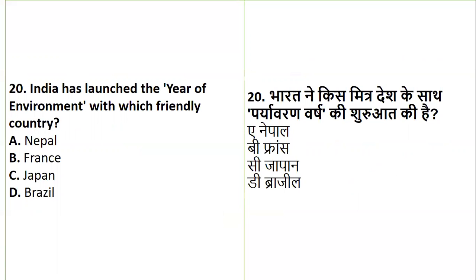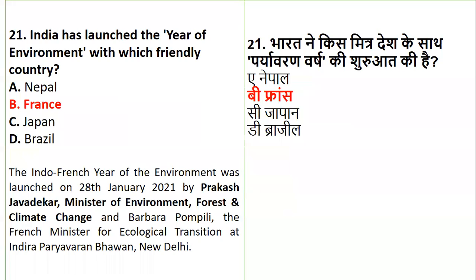The country with which India has launched the Year of Environment was France, and this was done in the year 2021, the Indo-French Year of the Environment, with respect to ecological transition between the French minister and the Minister of Environment, Forest and Climate Change of India. It was started at New Delhi.